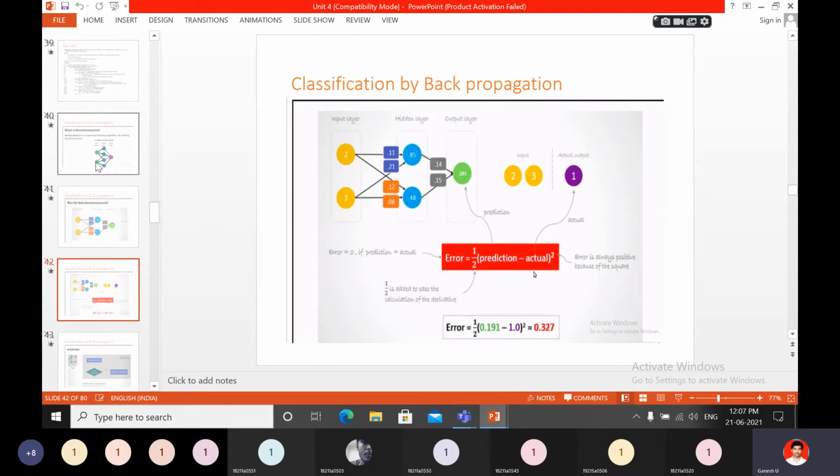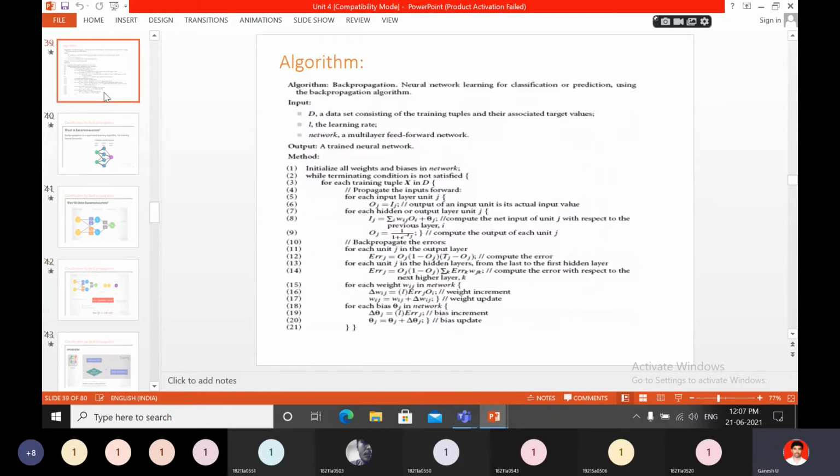Error values we have to find out. All these things we have to do based on the algorithm. Okay, so the entire thing as shown in the algorithm we have to follow step by step. Okay, you have to find out all these.